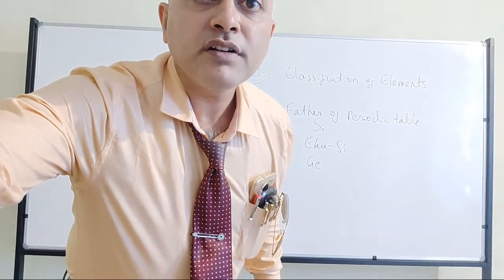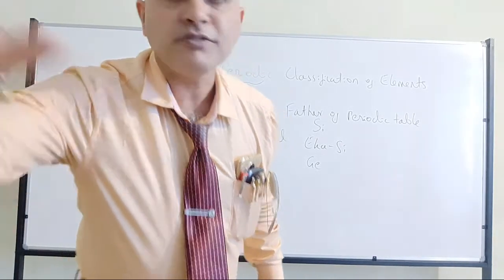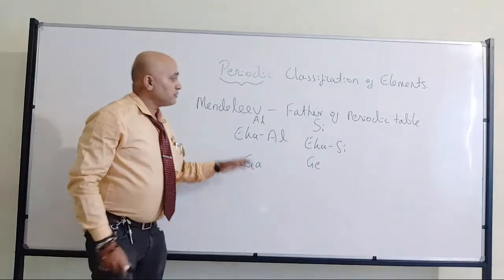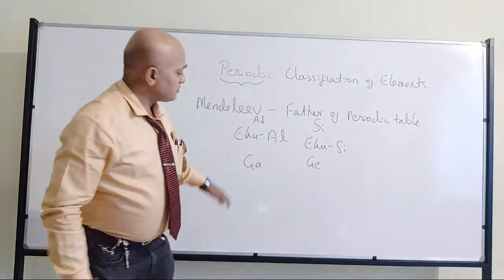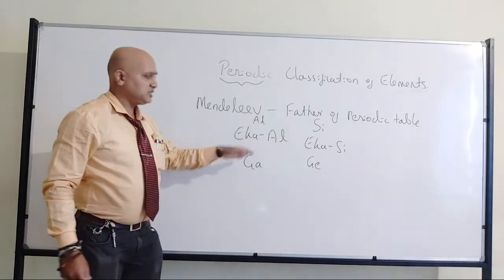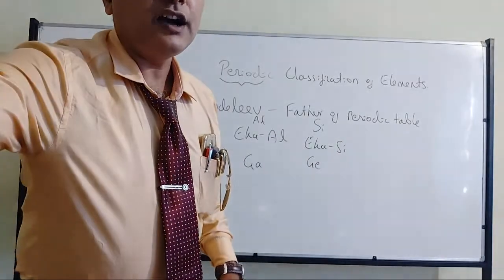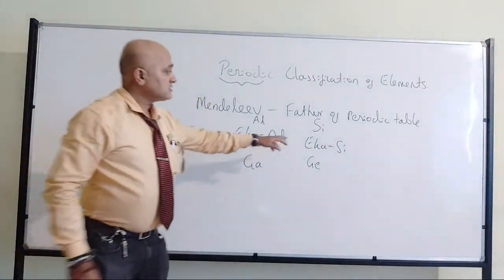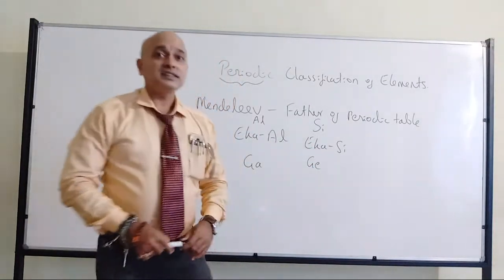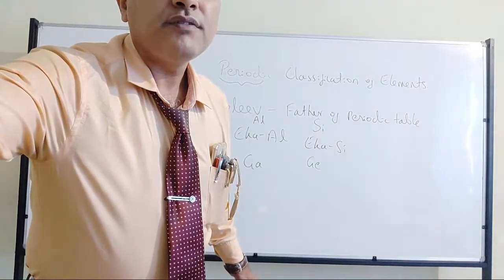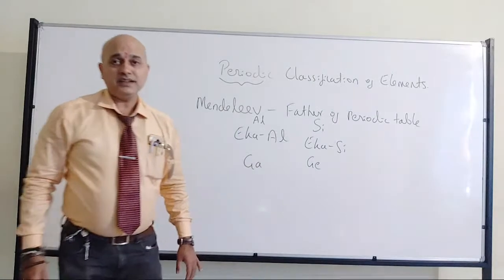Limitation: elements were not placed according to their properties and there was no defined space for hydrogen. Okay, I will come to that. So that's where he left some of the gaps. Those gaps he called eka, and these two are the examples. You can expect a 1 mark question. Eka aluminium is nothing but gallium. Eka silicon is nothing but germanium. So that's where we have the naming of the elements.